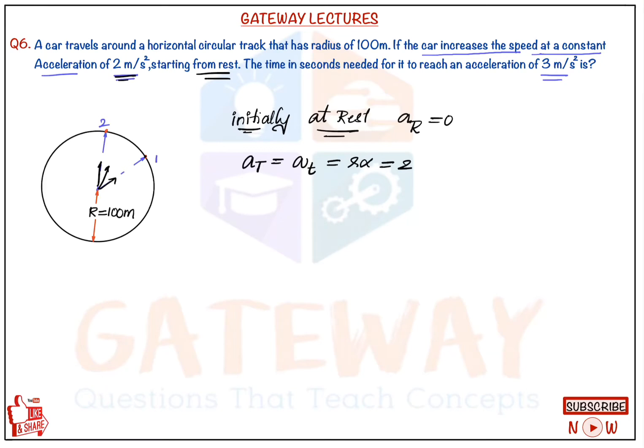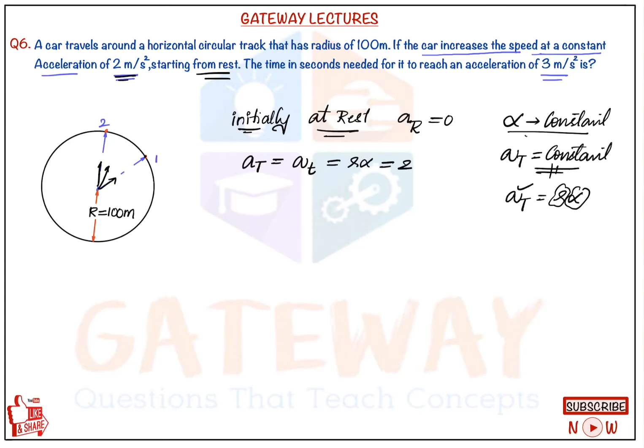And here it is said that the acceleration is constant. Whenever constant acceleration is mentioned, note that the angular acceleration is also constant, so the tangential acceleration value will be constant. You remember this: AT is equal to r into alpha, r is a constant, and if alpha is also a constant, then AT will be constant.